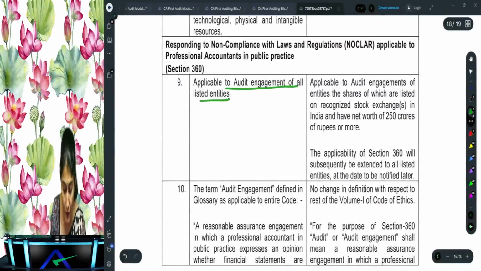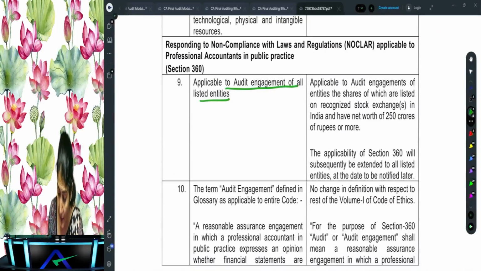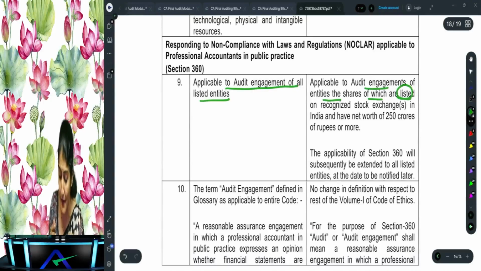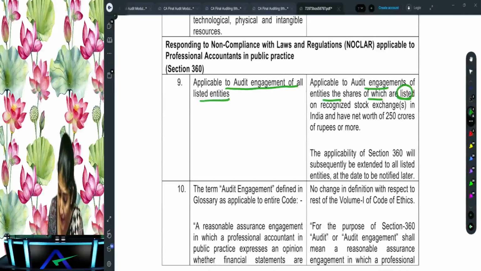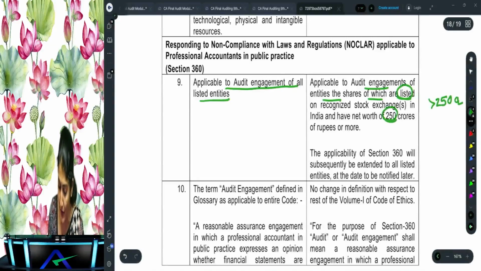Existing: applicable to audit engagements of all listed entities. Now it is applicable to audit engagements of entities where the shares are listed on a recognized stock exchange and having a net worth of 250 crore or more. So now they've put a condition: not all listed entities, only those listed entities having a net worth of more than 250 crore.